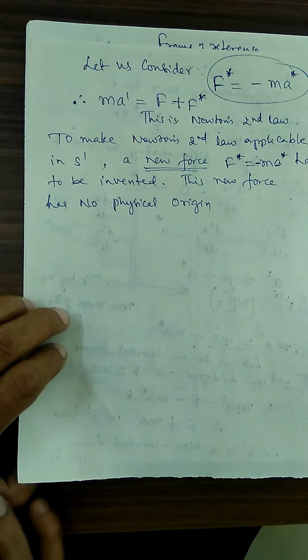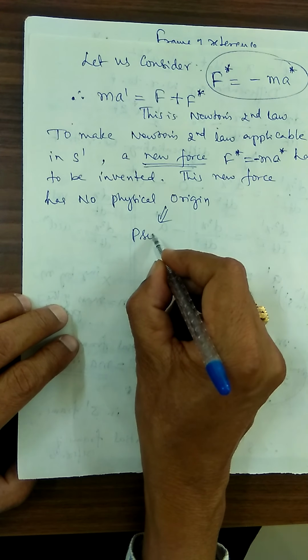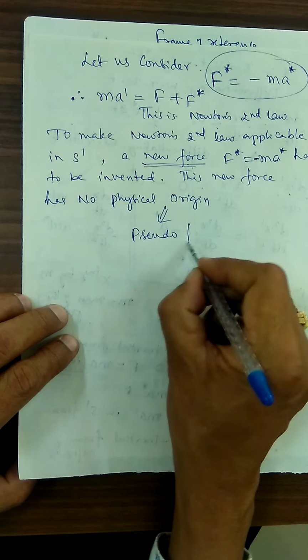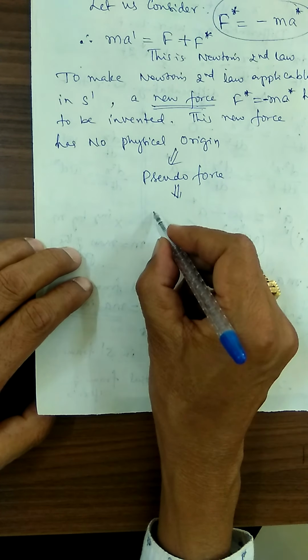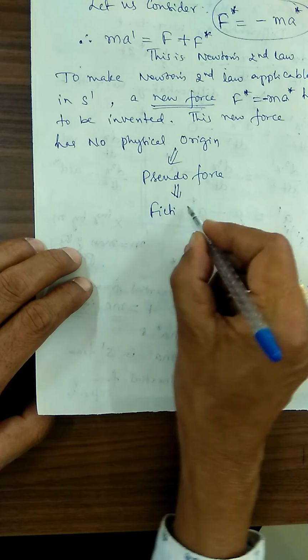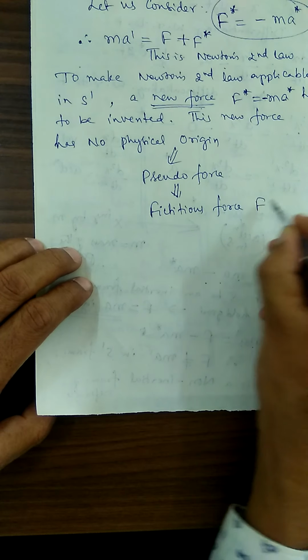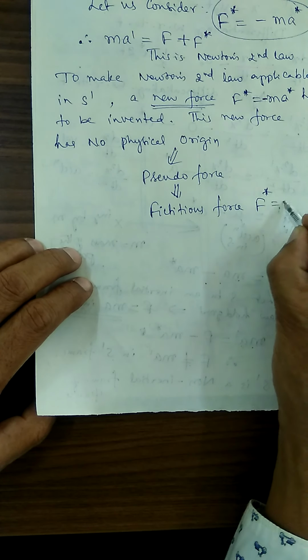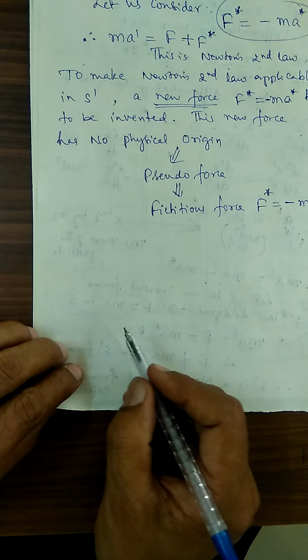Since it has no physical origin, it is called a pseudo force. Since it is a pseudo force, it is called a fictitious force. F star is equal to minus ma star. It is a fictitious force.